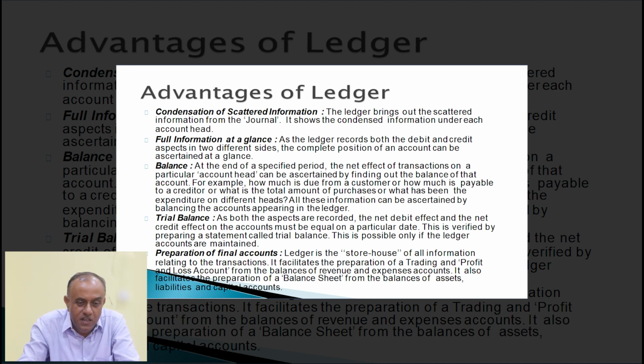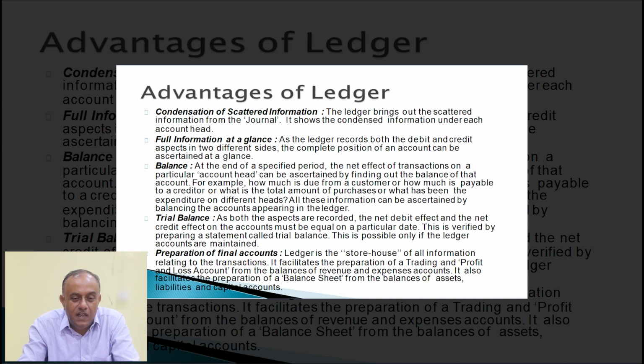Another important point is preparation of final accounts. Ledger is the storehouse of the balances of all heads of accounts for all business transactions. So for all information relating to transactions, the ledger is the vital part.